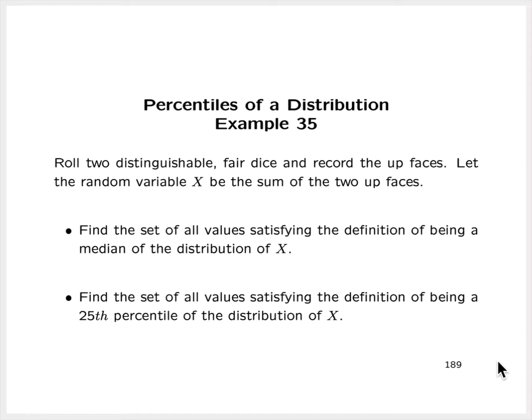All right, now let's look at example 35. Roll 2 distinguishable fair dice and record the up faces. Let the random variable x be the sum of the two up faces. So we've seen this example before. We've seen the experiment, we've seen the random variable. In this example, we're asked to find the set of all values satisfying the definition of being a median of the distribution, and also, as in the previous example, find the set of all values satisfying the definition of being a 25th percentile of the distribution of x.